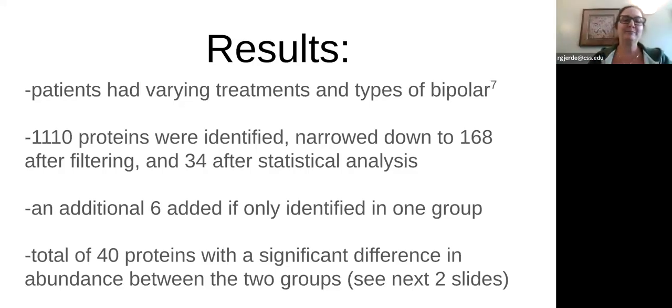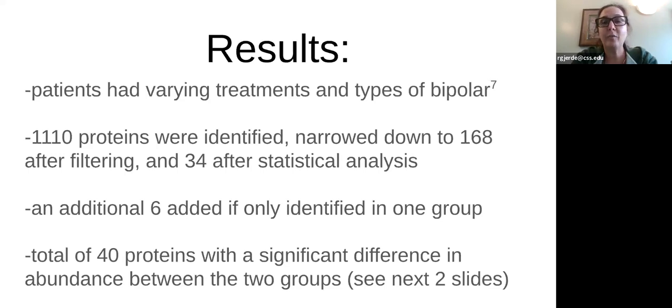The second thing that they did, because they're saying a total of 40 proteins had a significant difference, so where did those other 6 come from? The other 6, they said if a protein was identified in more than half of the samples of one group and not identified at all in the other group, they assumed that it was too low to be detected in the second group. So they added all proteins that had that definition to their original 34, and there were 6 proteins that fit that definition. I thought that was a little bit questionable, making that assumption.